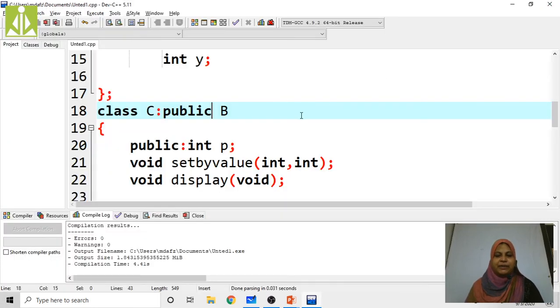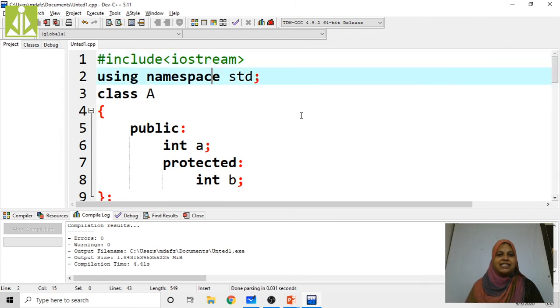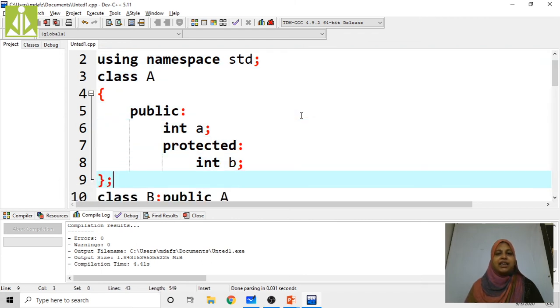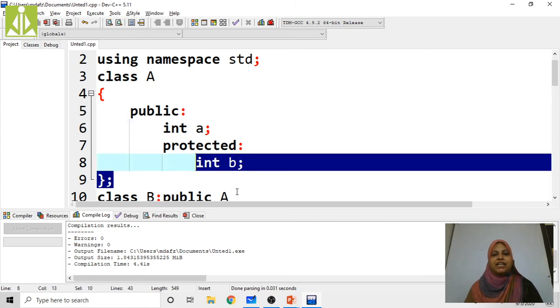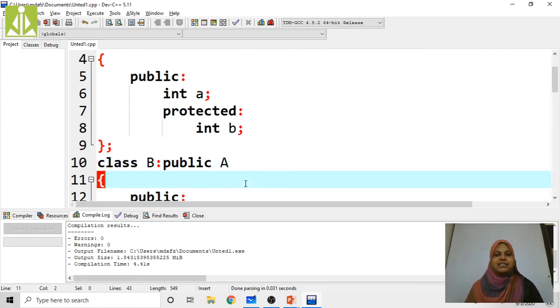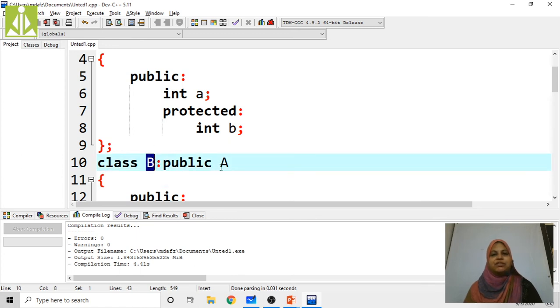Here, as already explained, class A is there. In class A I am declaring one public member, that is A, and one protected member, that is B. Now class B is going to inherit from class A in public mode.